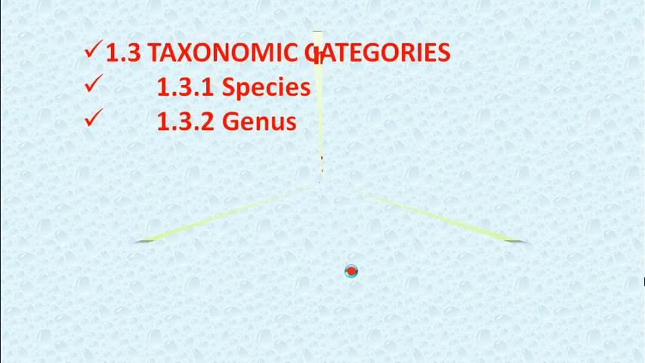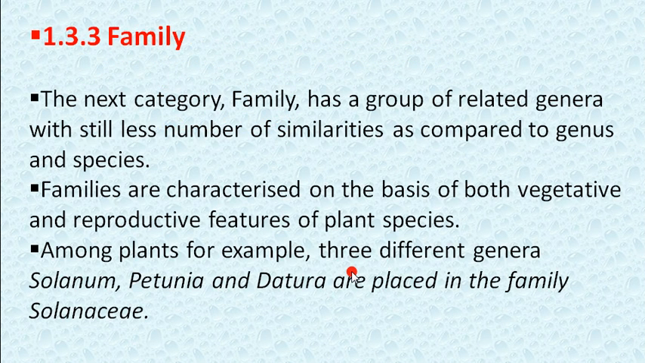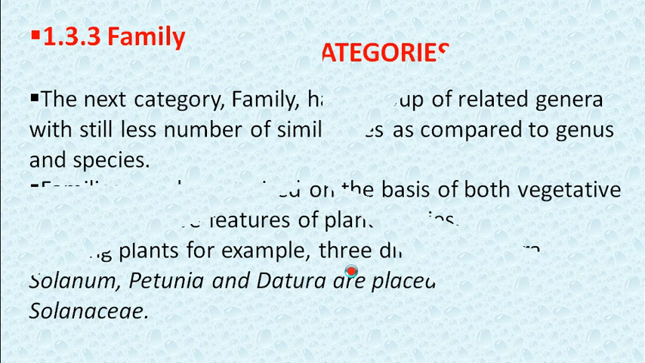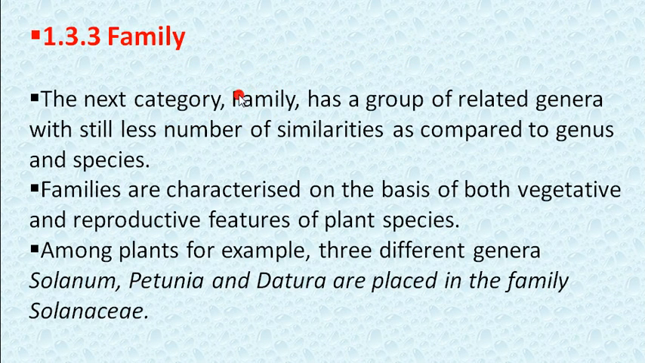Now, in the previous lecture, we discussed our taxonomic categories. We started with species and genus. In today's video, we will continue from the family. Family is a taxonomic category, and species is the lowest category. Then we have genus, and now we have family.